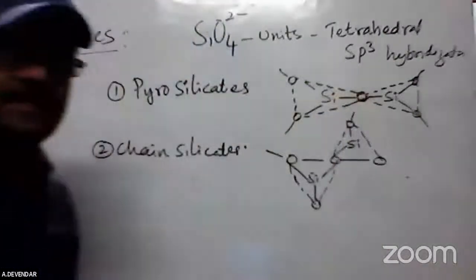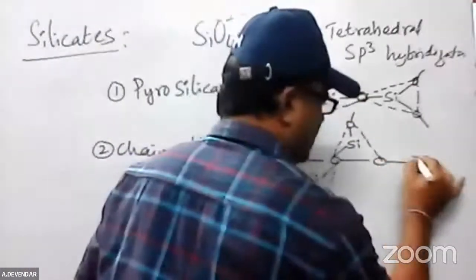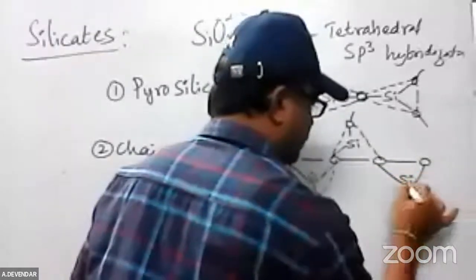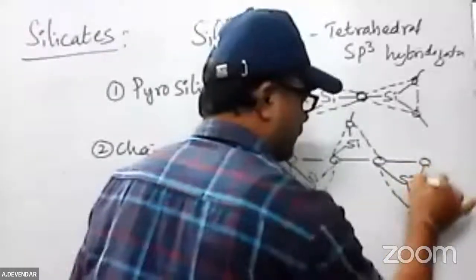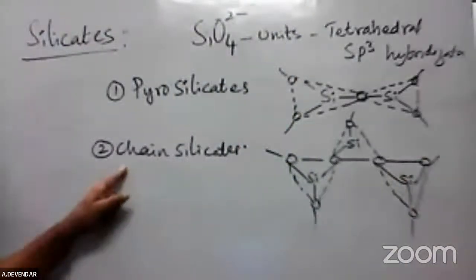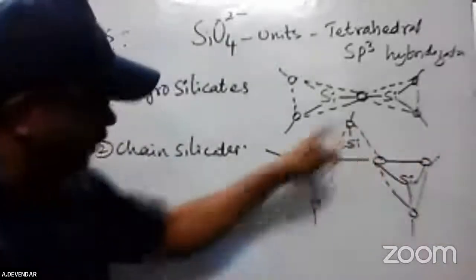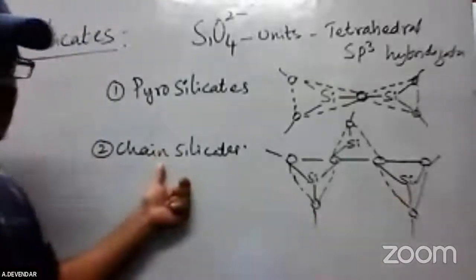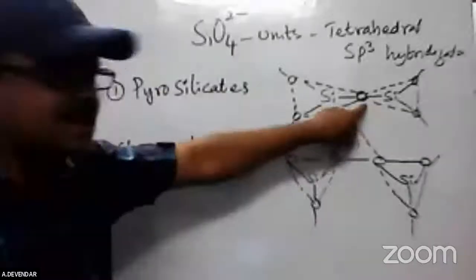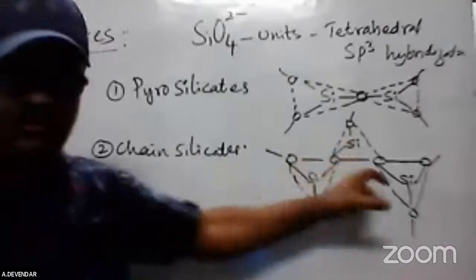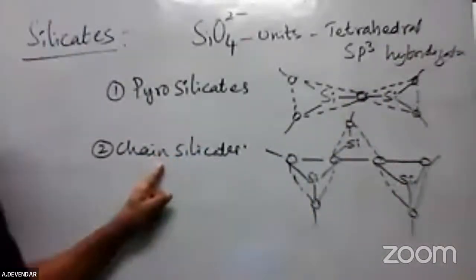Okay, this is another silicate. The writing is very easy, just use it for practice purposes. This is called a chain. It is repeating units: 1 unit, 2 units, 3 units. I'm showing only 3 units repeating, but so many units are possible. It is a chain silicate. See here, only 2 silicate units are combined with one oxygen, that is called pyro. If the chain linkage continues with a number of silicate units, it is called a chain silicate.